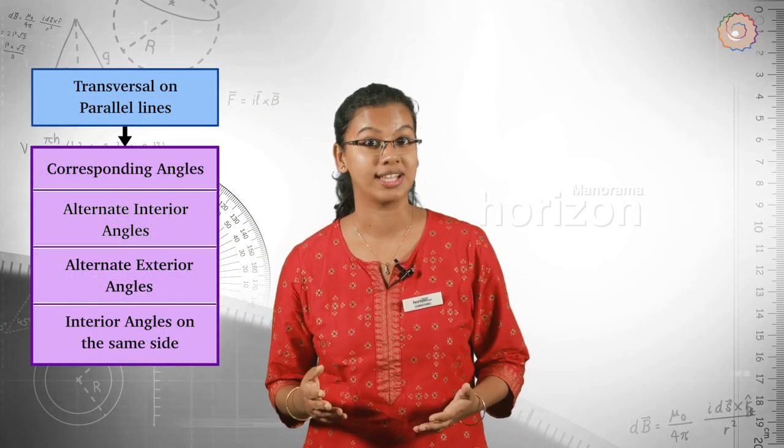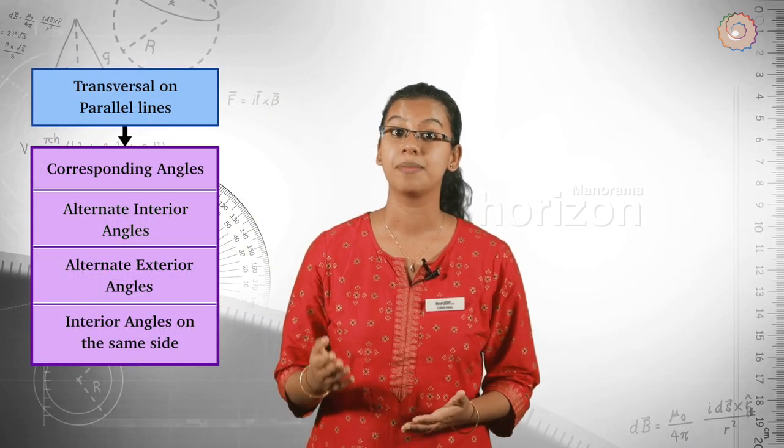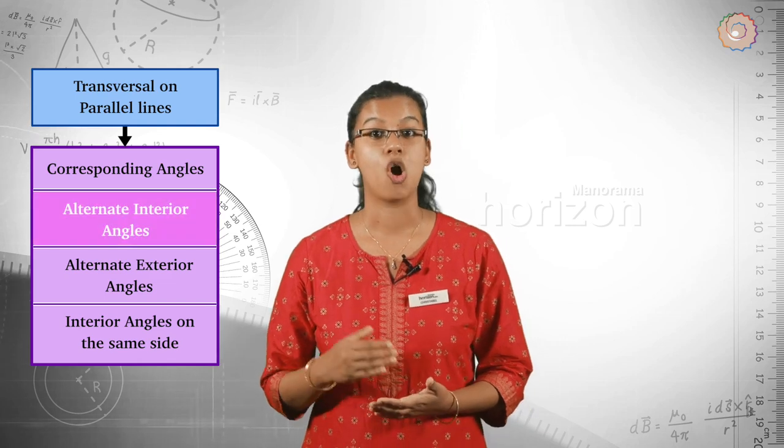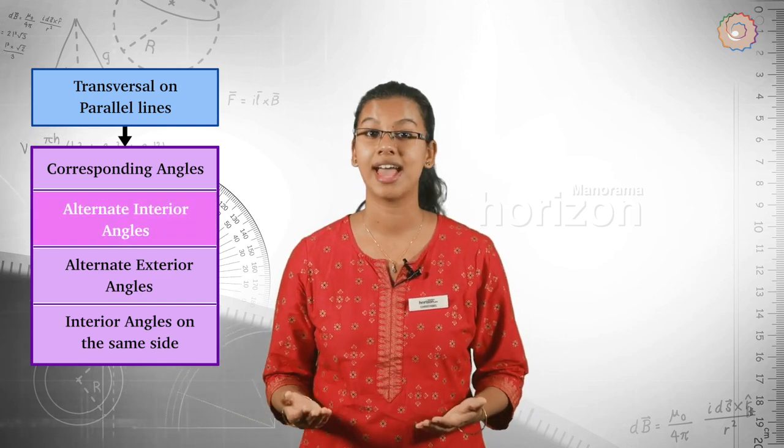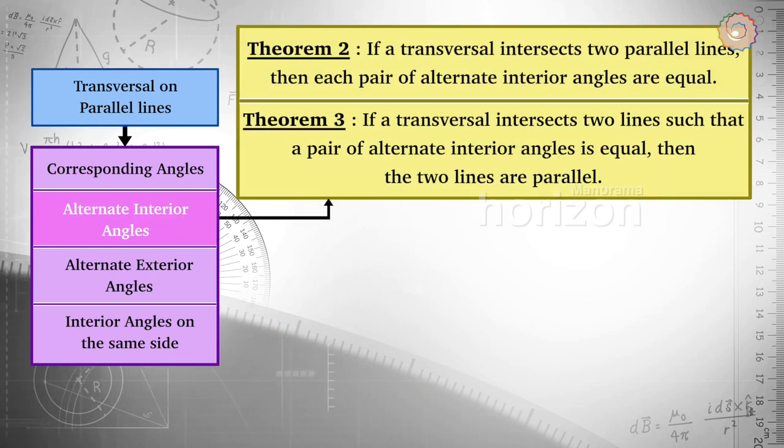So, we can conclude that for a transversal on parallel lines, for the alternate interior angles, we have the theorem: if a transversal intersects two parallel lines, then each of the alternate interior angles is equal. And its converse is, if a transversal intersects two lines such that a pair of alternate interior angles is equal, then the two lines are parallel.